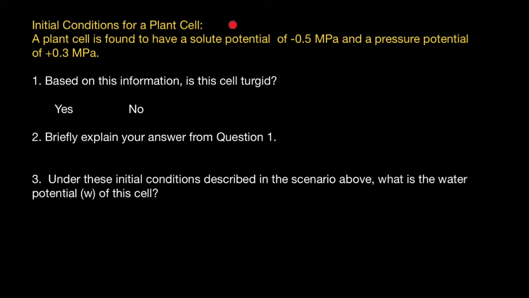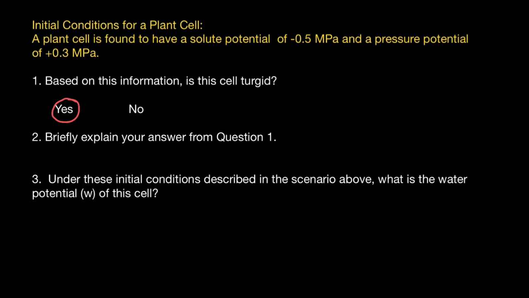Here's a problem. Initial conditions for the plant cell: a plant cell is found to have a solute potential of minus 0.5 megapascals and pressure potential of 0.3 megapascals. Based on this information, is the cell turgid or not? Short answer is going to be yes, the cell is turgid.